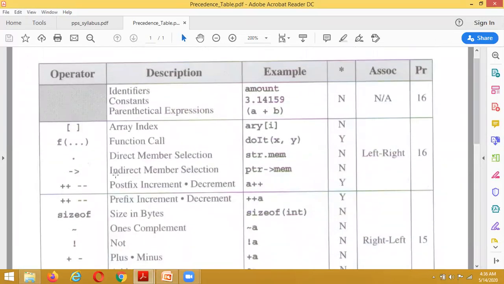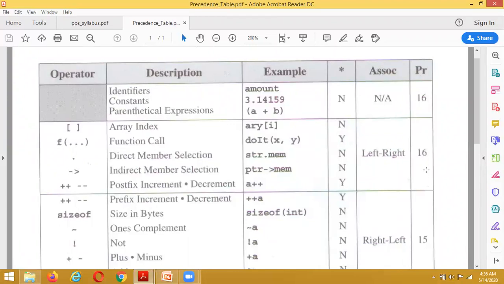Operators and operands combined are what we call an expression. Every expression depends on two concepts: associativity, and this last column, which we indicate as precedence.